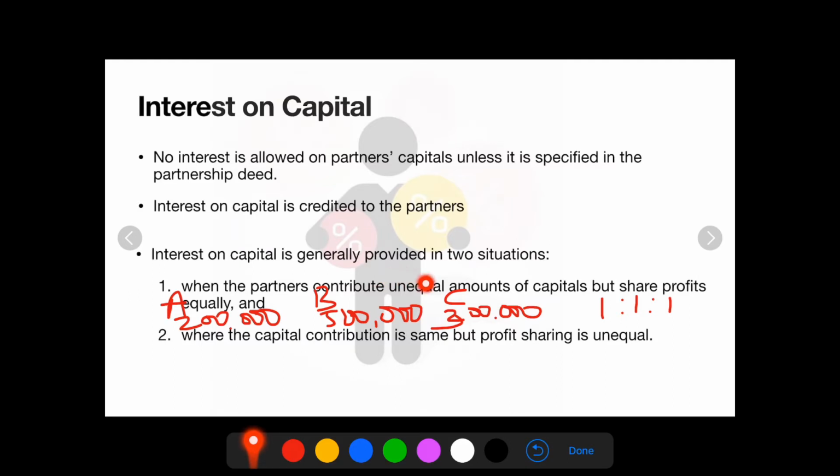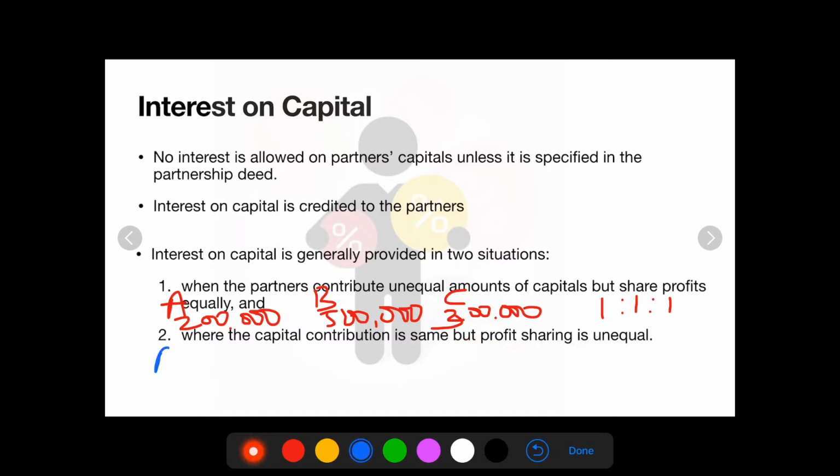So capital contribution is 2 lakh, 5 lakh and 3 lakh, which is not equal, but however the profit sharing ratio being equal, 1:1:1.